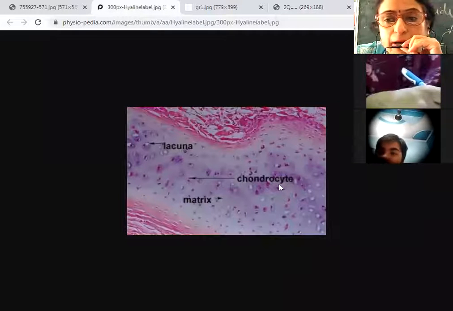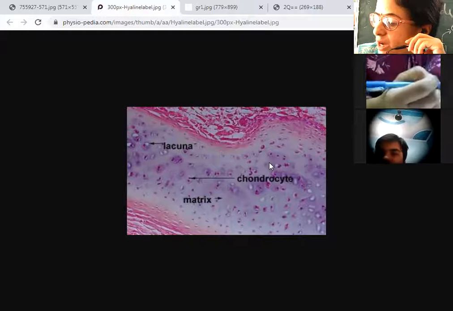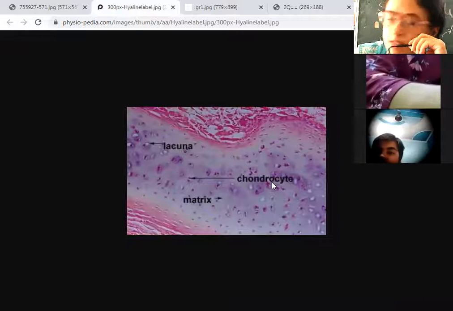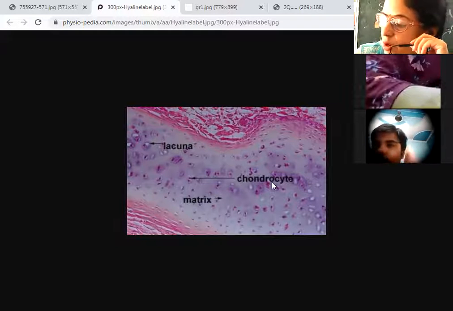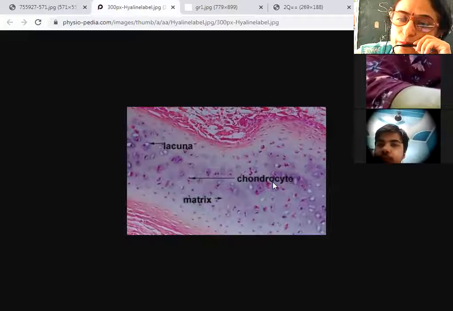In the same manner, the cells of cartilage are known as chondrocytes. Is it clear? Yes, ma'am.